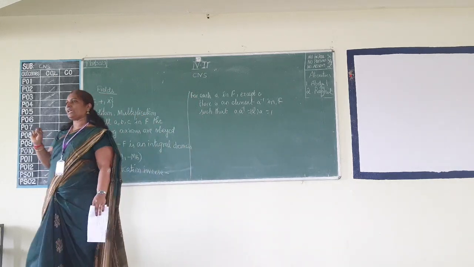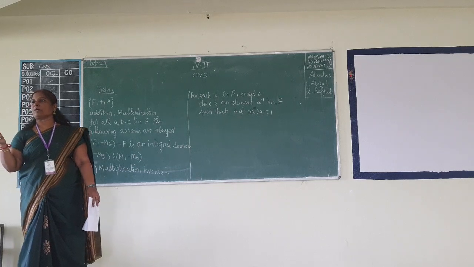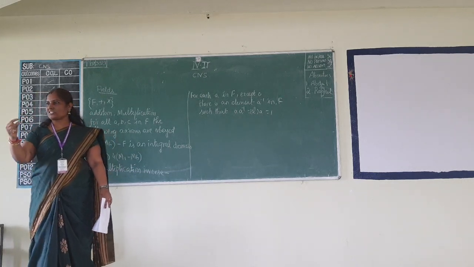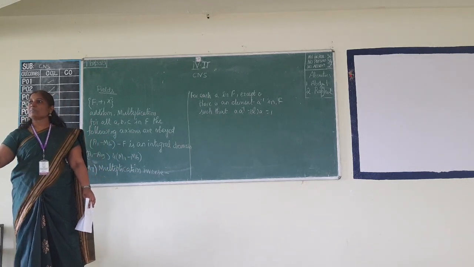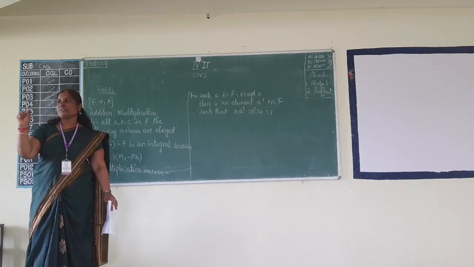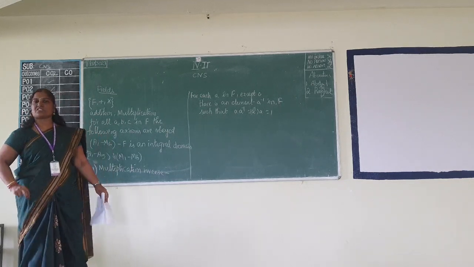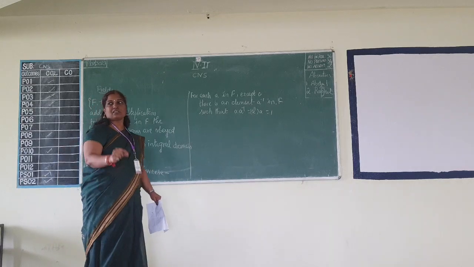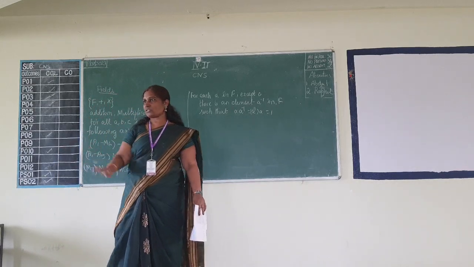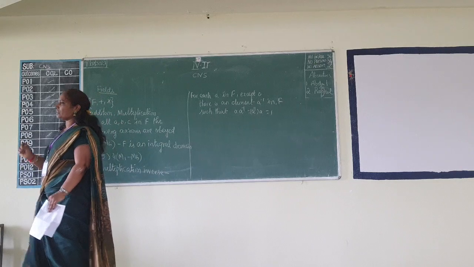Okay? To be a cyclic group, the generator must be available in the group. That is, the generator as well as the elements generated by that particular generator, all those elements are present in the group. Now we say it is a cyclic group. Right? So then we discussed about the ring.